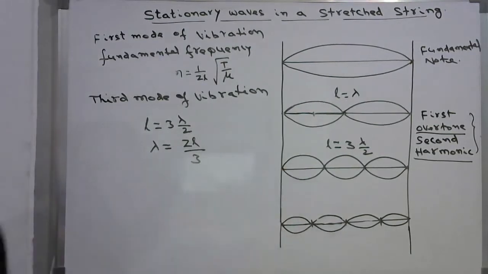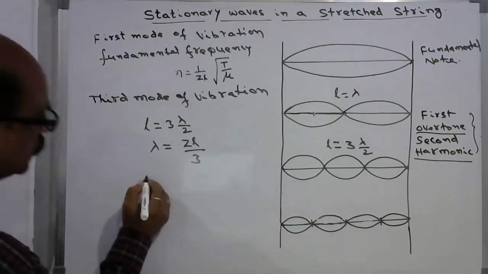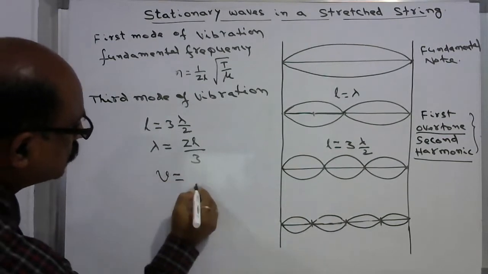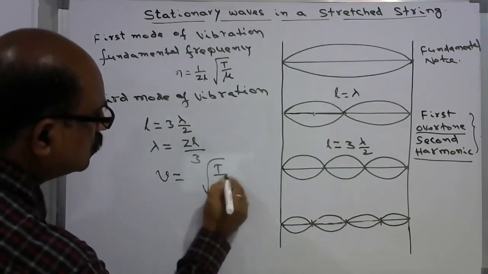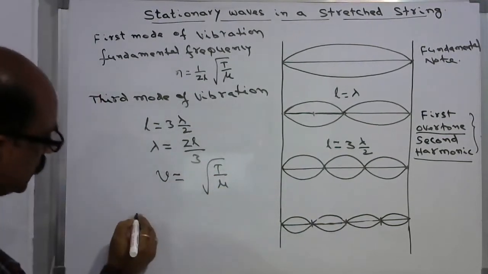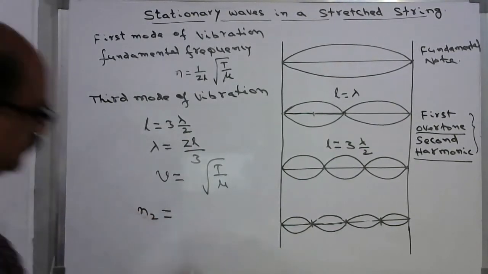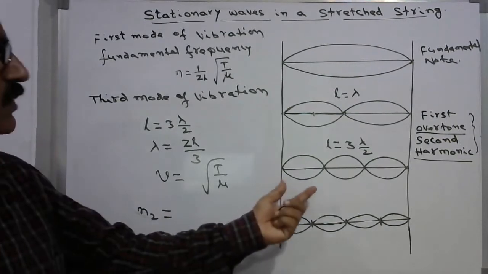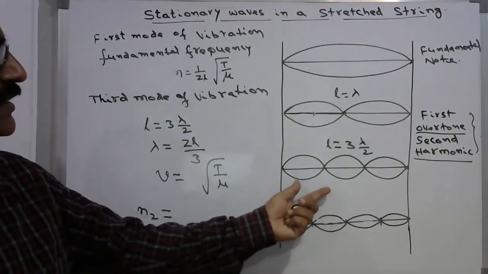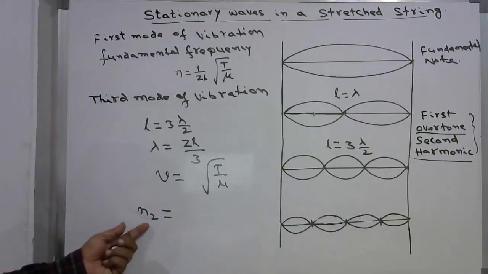The third mode. Now we know velocity is equal to root T by mu. Therefore, the frequency corresponding to this, I write here the second overtone. This is what is called second overtone. So I write here N2, frequency corresponding to the second overtone.